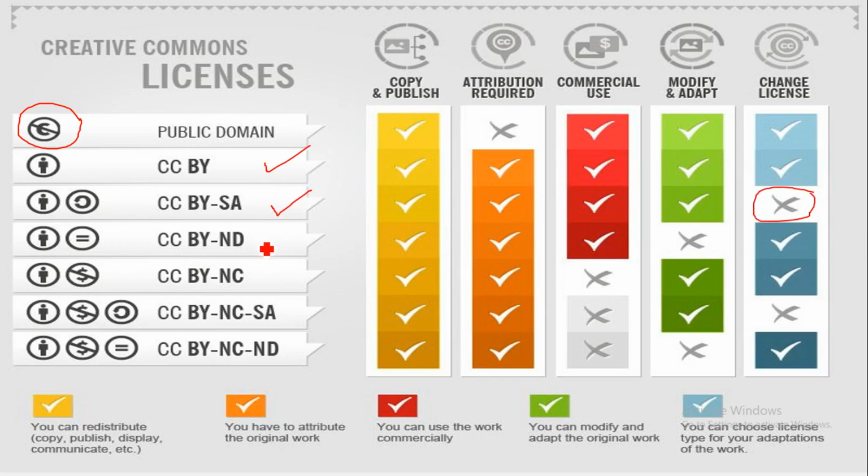Fine. If there is BY and ND, it means you cannot derive or modify it. If it is NC, it means you cannot use it for commercial purposes. If it is BY NC SA, it means you cannot use it for commercial purposes, and you cannot change the license. And the last one is BY NC and ND, it means you cannot use it for commercial purposes, and you cannot derivate it. So this is the summary of CC licenses, Creative Commons licenses, and it is how you can work with online content and not fall under any copyright issue.